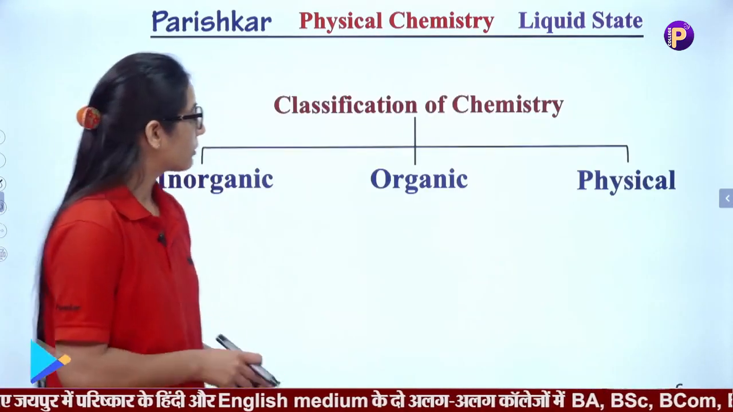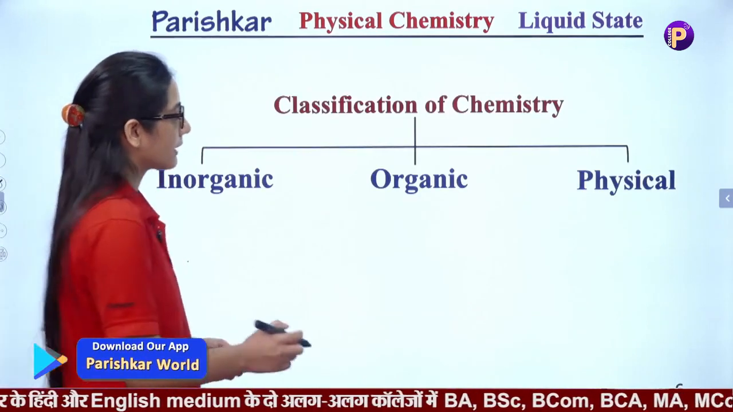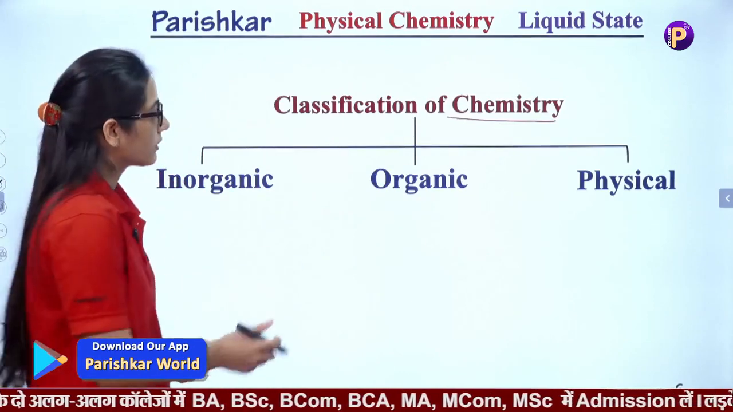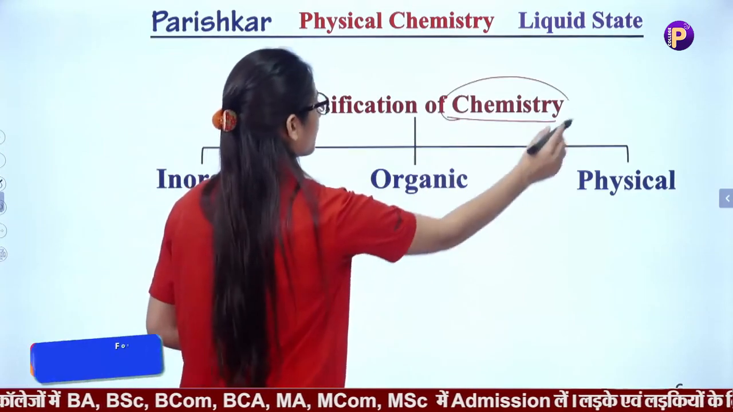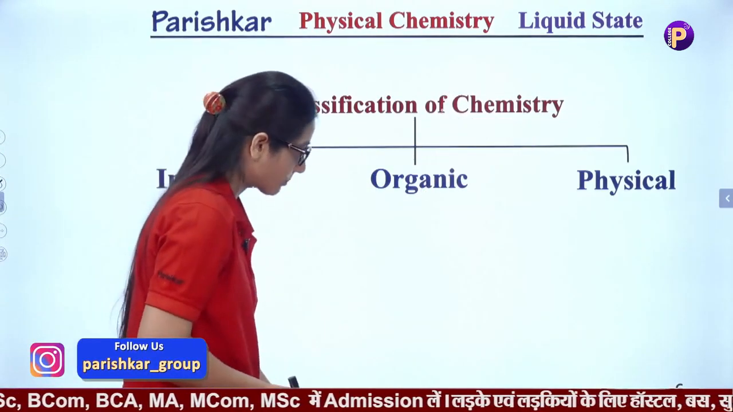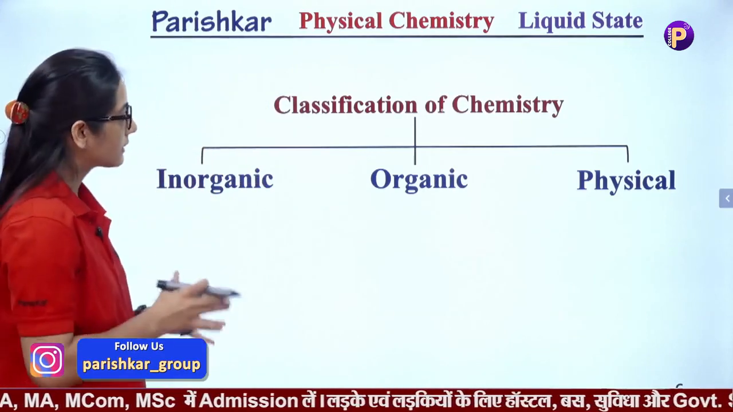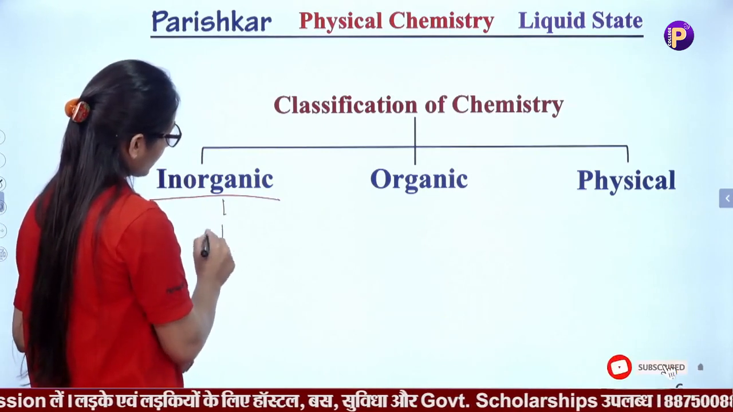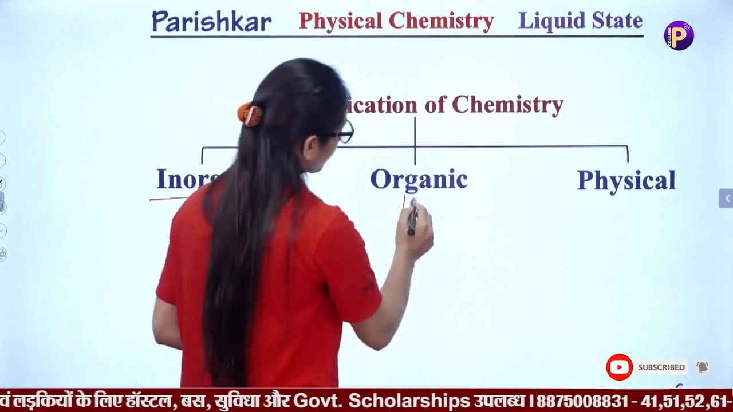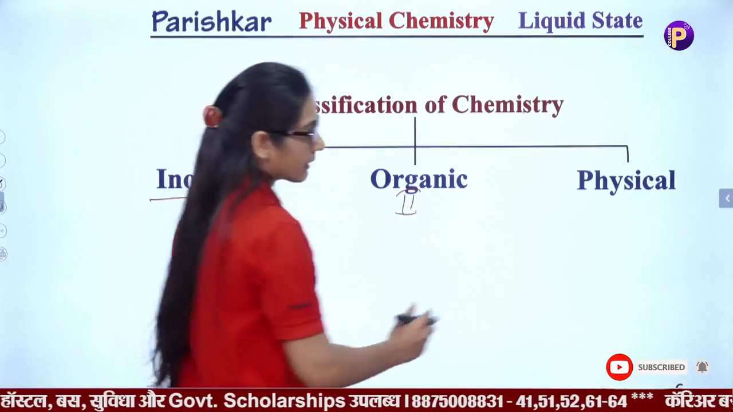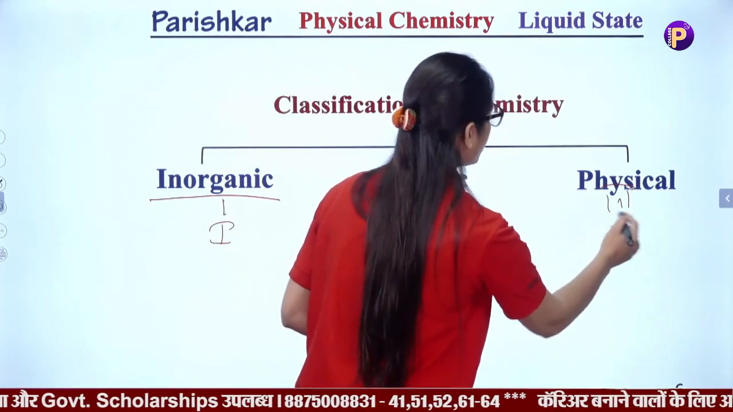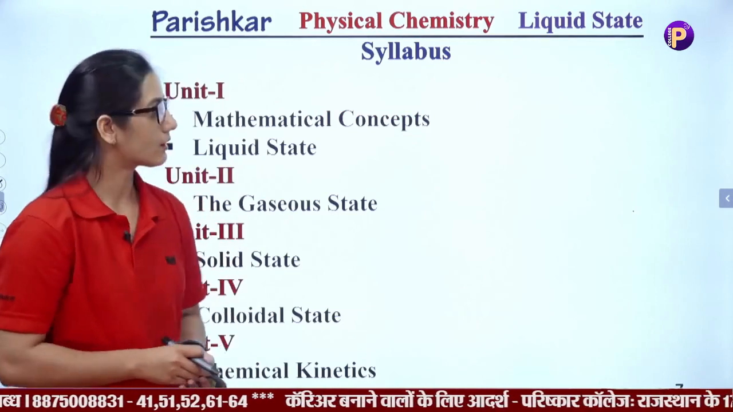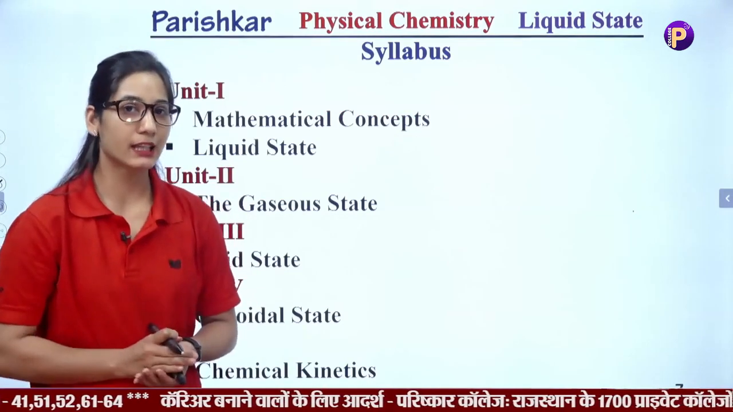Okay, so your chemistry contains 3 papers. In your 12th there is 1 paper of chemistry, but in your graduation or BSc first year there are 3 papers of chemistry. The first paper is inorganic chemistry, the second paper is organic chemistry, and the third paper is physical chemistry. Now take a look at the syllabus of the third paper, that is physical chemistry.